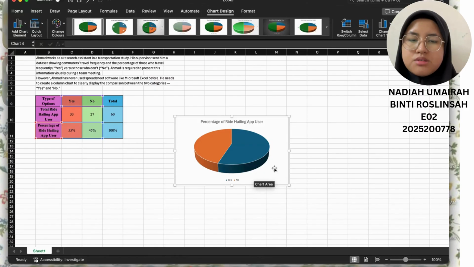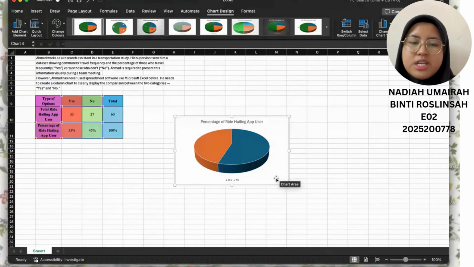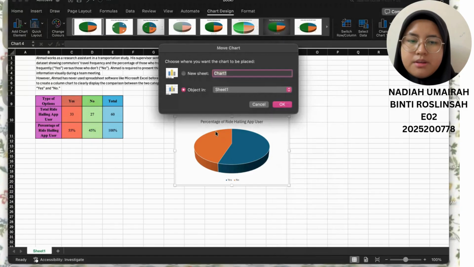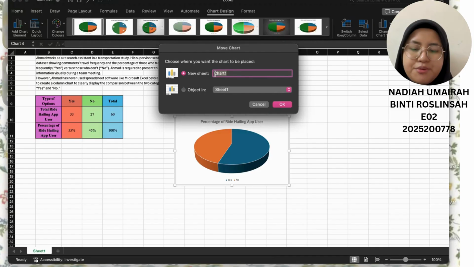Okay, so how to move the pie chart to a new sheet? You can right click and go to move chart. Select the new sheet. For the new sheet, you can put the name you want. I want to put percentage of ride-hailing app user.